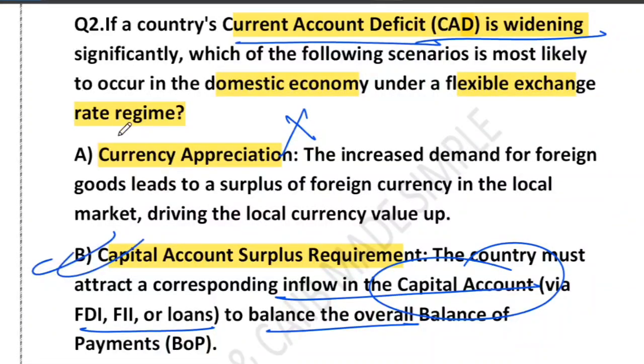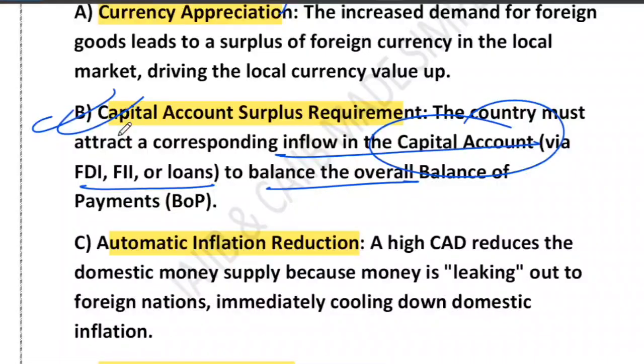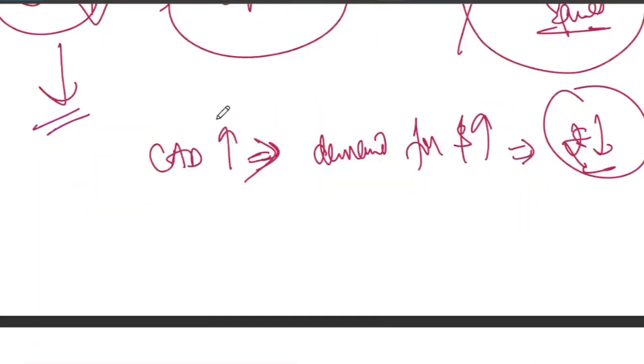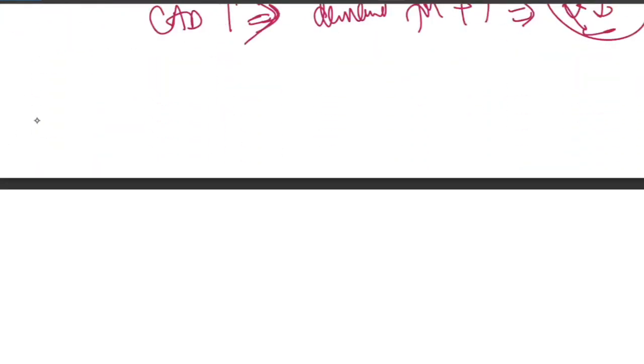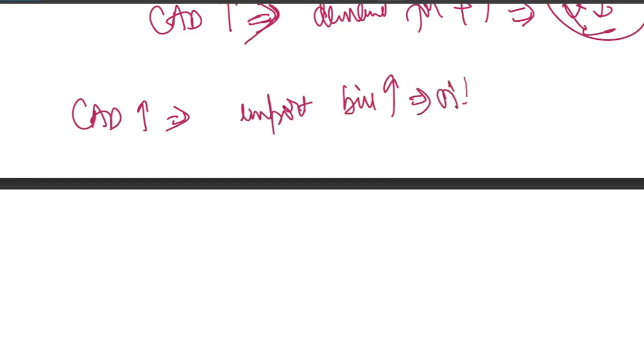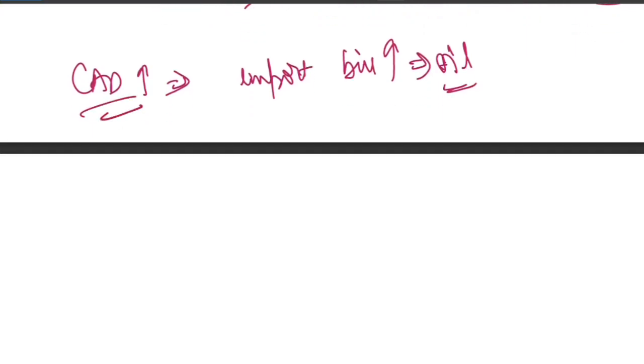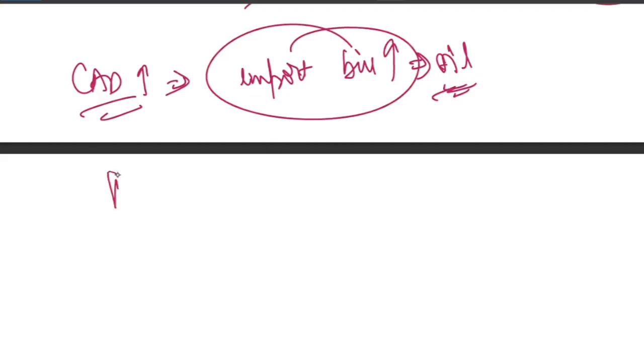What about C? C says automatic inflation reduction, that inflation reduces automatically. No, that's wrong. If CAD is higher, it often includes a high import bill, especially oil. High oil import means higher domestic price, imported inflation. When the import bill is high, domestic prices will also be high, so obviously inflation will increase.